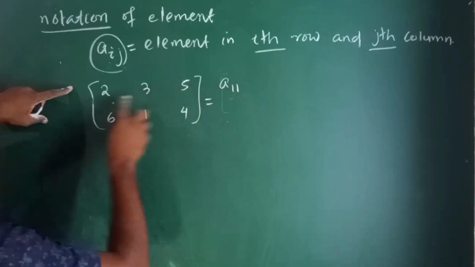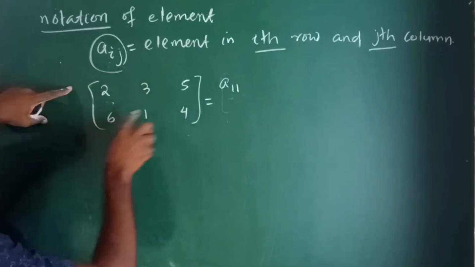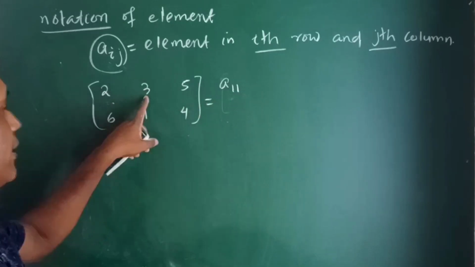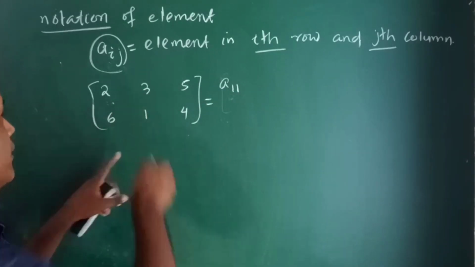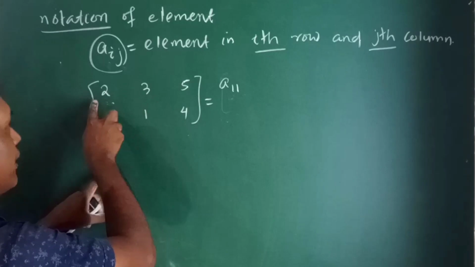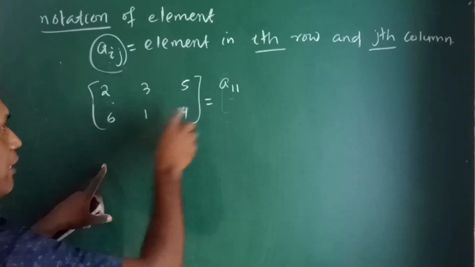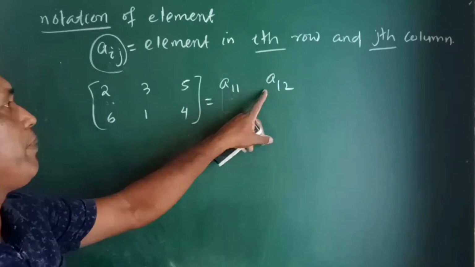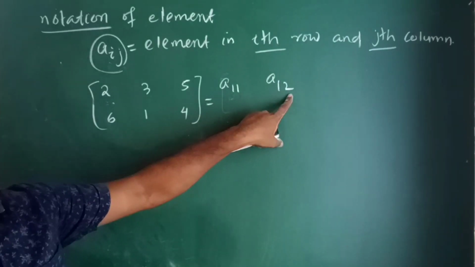First row first column. This is the element in first row first column. This 3, what is this 3? This 3 is present in first row second column. So this is the element A12, means the element in first row second column.